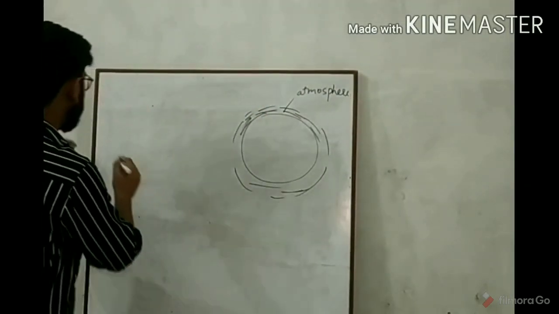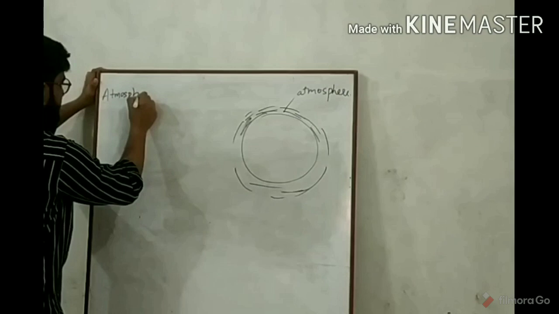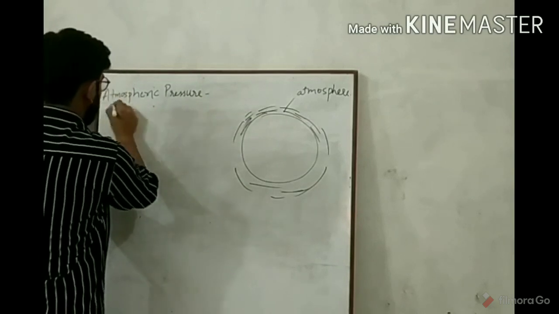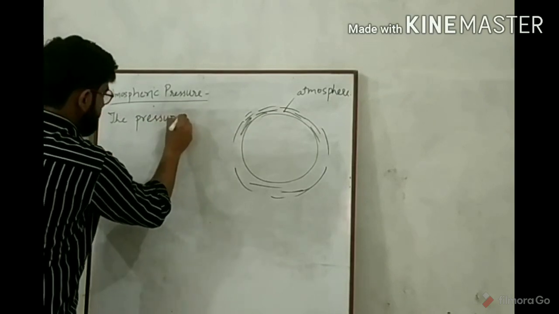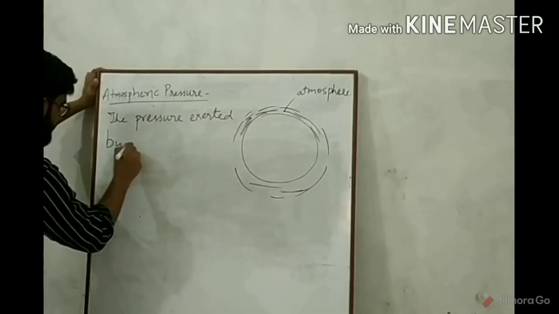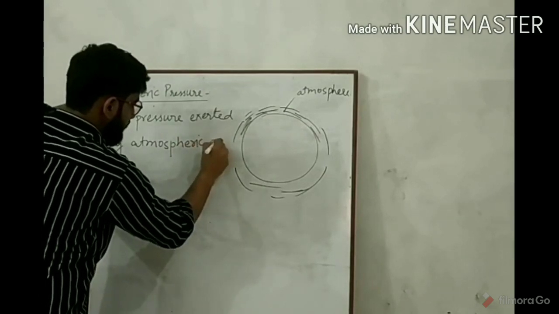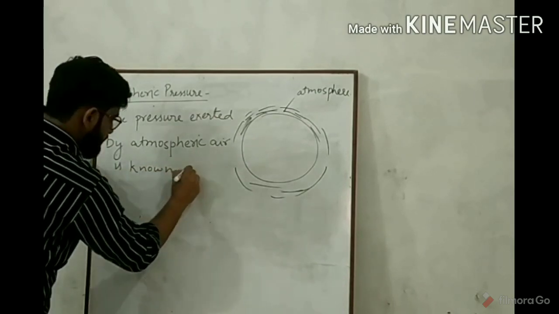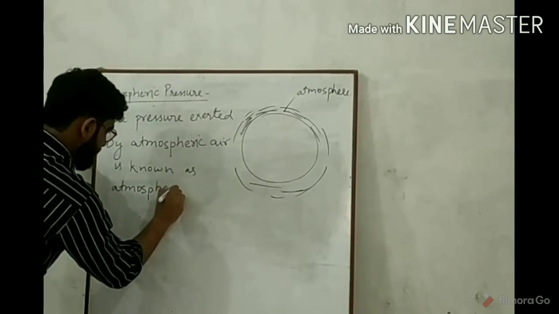So what is atmospheric pressure? The pressure exerted by atmospheric air is known as atmospheric pressure.